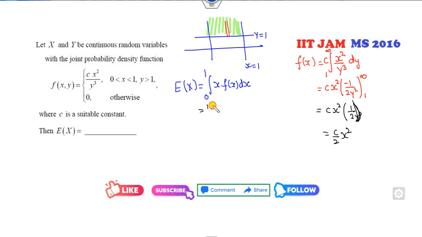So I can substitute here. c over 2 is outside, x square means x cube. So the answer of this is c over 8. Now your target is to find the c. That's simple, here is how you can do that.